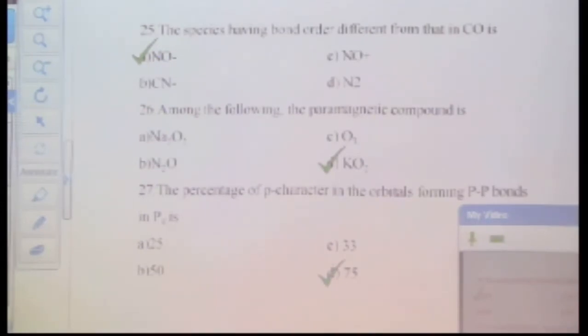The percentage of p character in the orbitals forming P-P bonds in P4 is 75%. When do we call that it is 75%? What does it mean? What is the kind of hybridization? sp3. So sp3 means anything which has single bond basically will have sp3 hybridization, 2 bonds, sp2, if 3 bonds then sp hybridization, as simple as that, right?